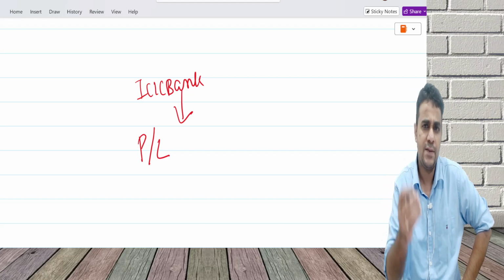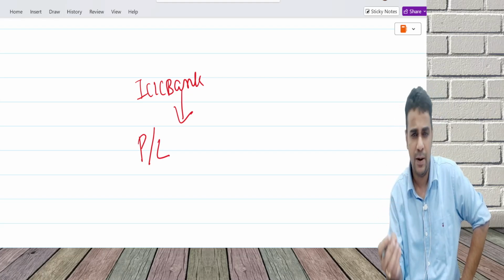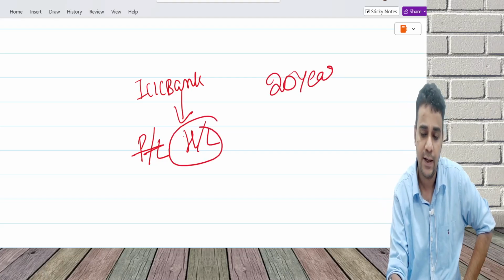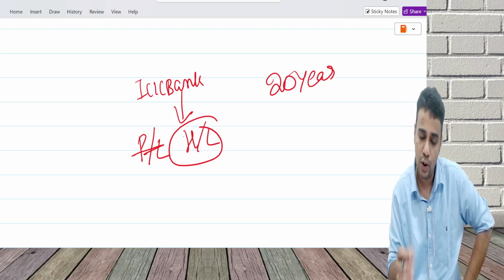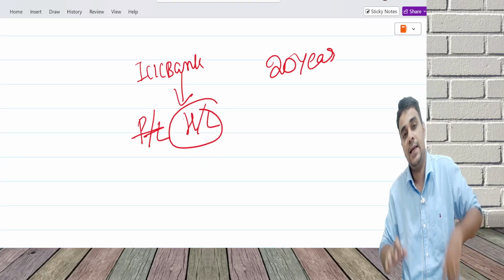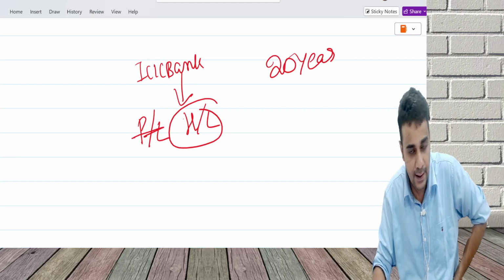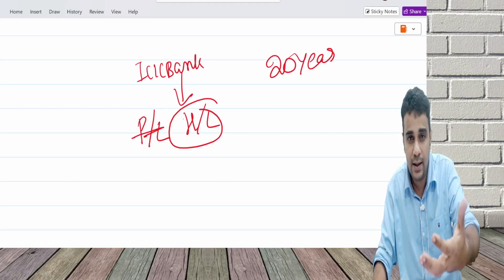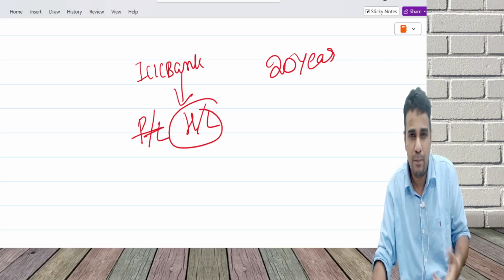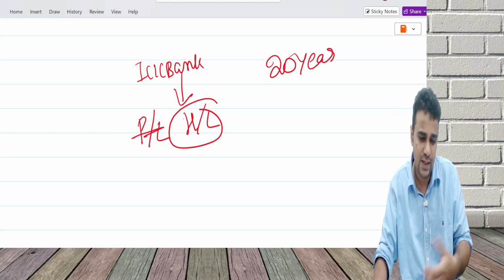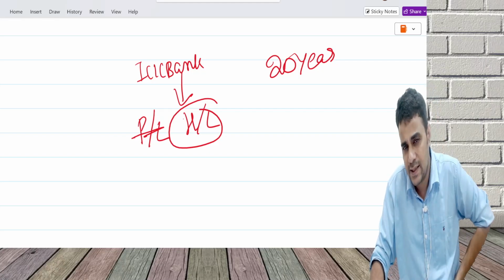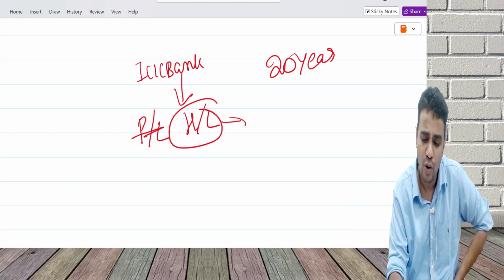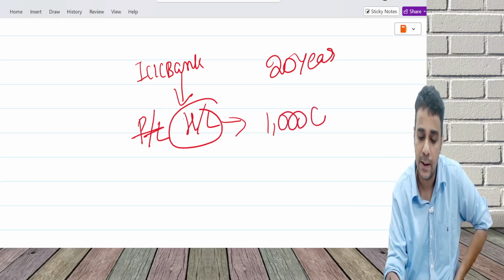Now the repayments will happen over a period. Let's take housing loan, not personal loan. This will be repaid over a period of 15 or 20 years. Now ICICI Bank is in need of some money, because their business is what? They are lending money, taking deposits from the public or money from a lot of investors, and giving loans to various companies and individuals. Now ICICI Bank has a loan book of some 1,000 crores. Housing loan is there.